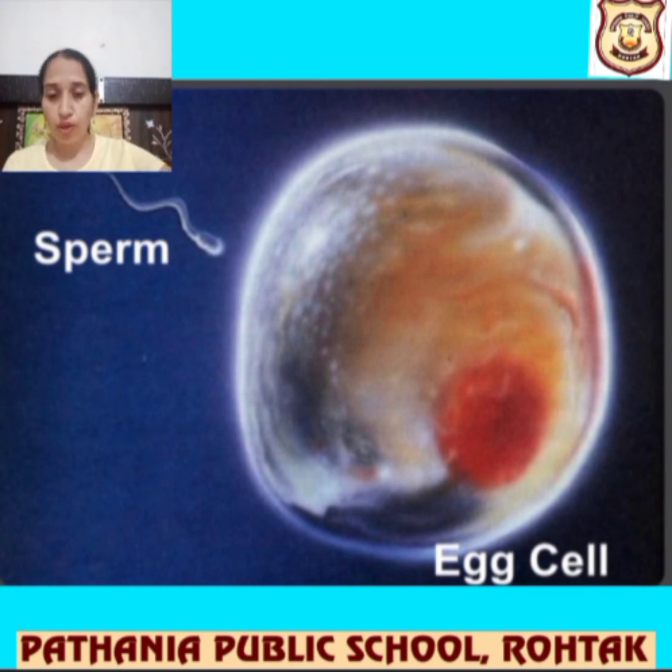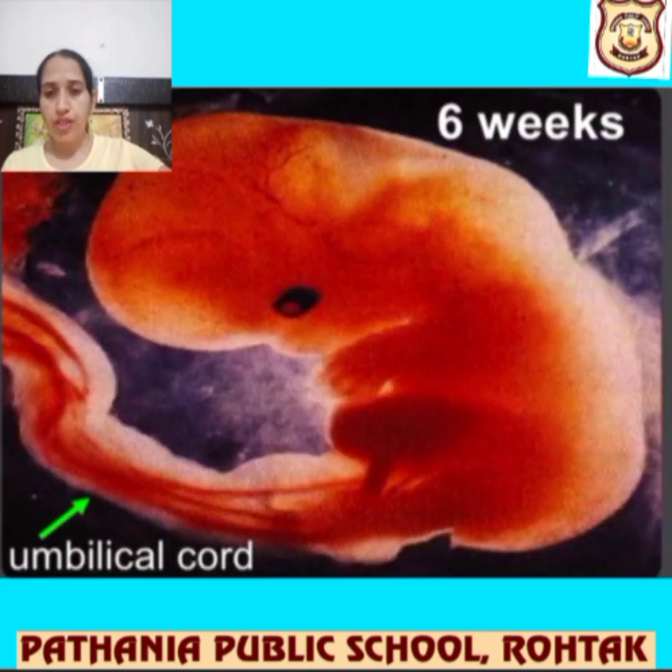There's a 3D model, and then after 6 weeks it looks like this, because it is saved in the uterus, the mother's womb, and this is called the umbilical cord. It is attached to it, where all the nutrition goes, right? Basically there is a semi-liquid layer of protein over there, where all the proteins are transferred to that zygote.